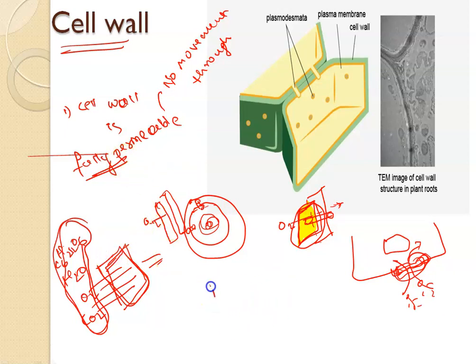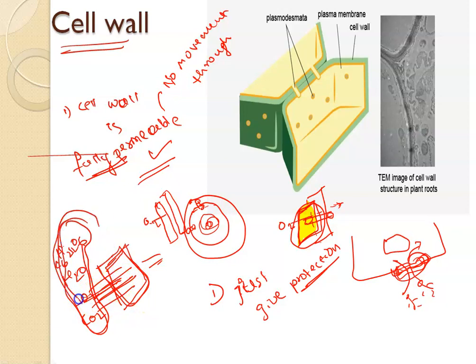What is the function of the cell wall? Its function is just to give protection to the plant. It is a dead layer, nothing is there, so there are no chemical reactions, nothing is going to take place here. It's just a dead layer which is there for giving protection to the plant, and that's why I say it is fully permeable. Because it is a dead one, everything will pass through it. So that's why we call it fully permeable.